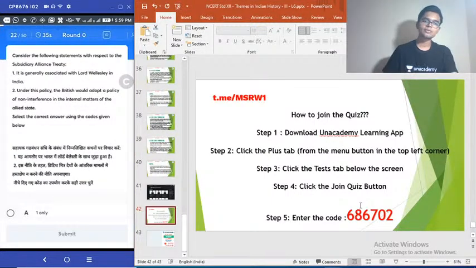22nd question. Consider the following statements with respect to Subsidiary Alliance Treaty. 1. It is generally associated with Lord Wellesley in India. 2. Under this policy, the British would adopt a policy of non-interference in the internal matters of the allied state. Select the correct answer.